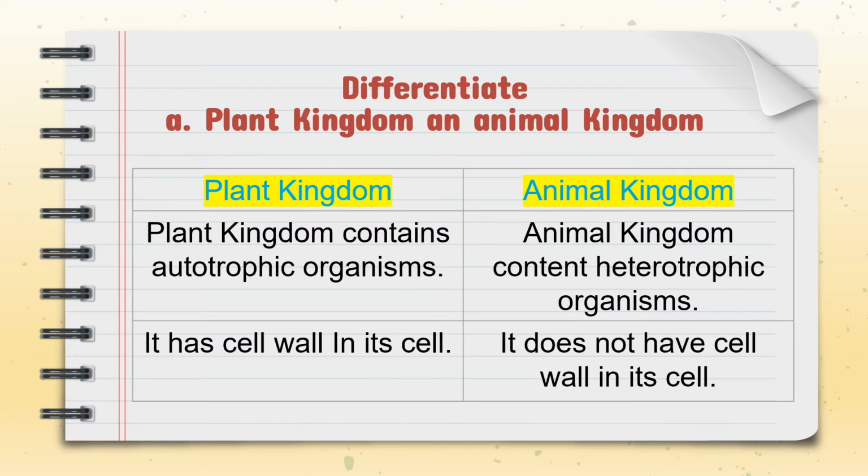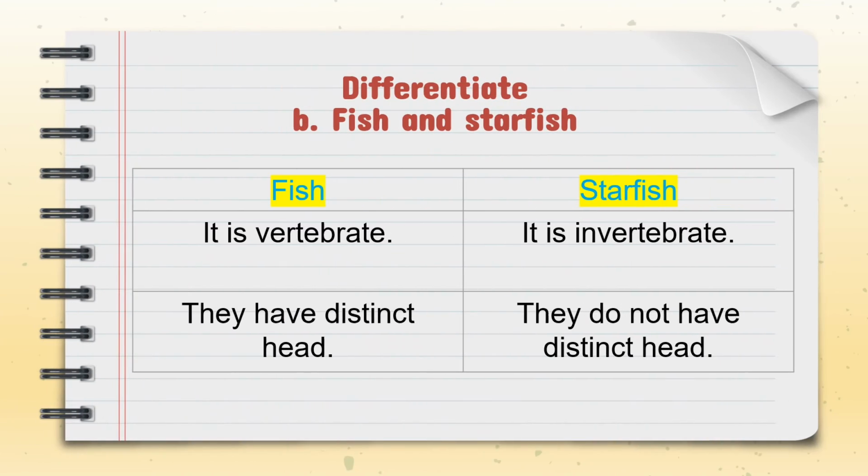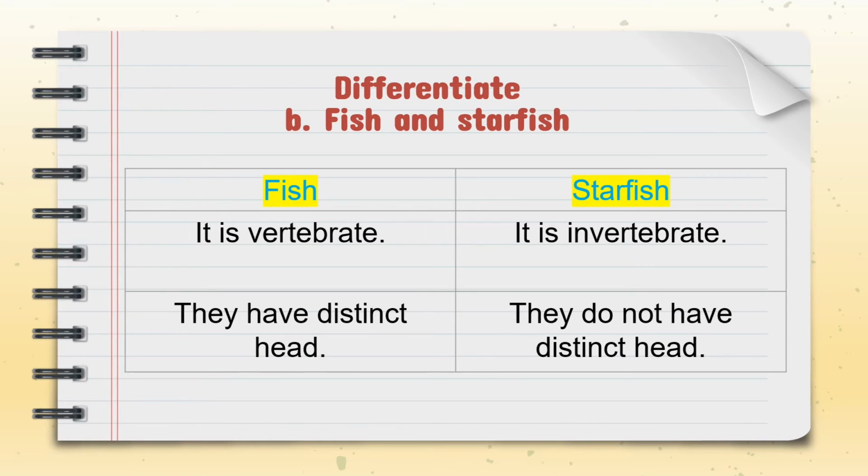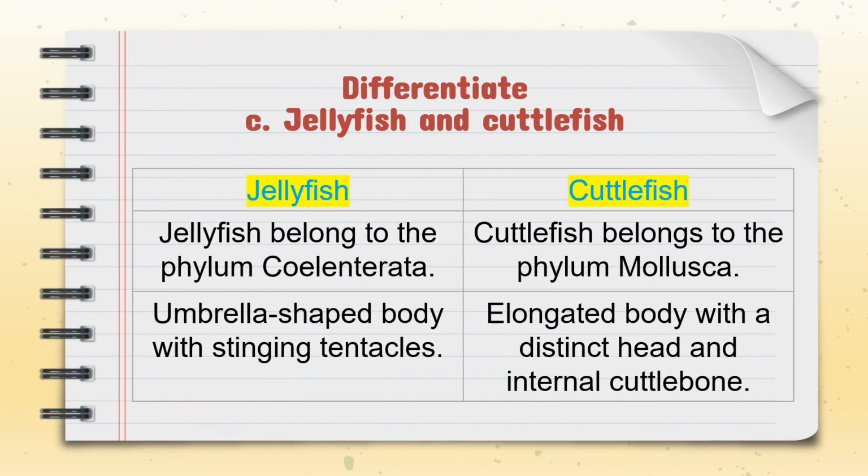Jellyfish and cuttlefish. Jellyfish is Coelenterata, cuttlefish is Mollusca. Jellyfish has an umbrella-shaped body with stinging tentacles. Cuttlefish has an elongated body with a distinct head and an internal cuttle bone. Moss and club moss: no vascular bundle in moss. Vascular bundle is present in club moss. Moss lacks true roots, stems and leaves. Club moss has true roots, stems and leaves.